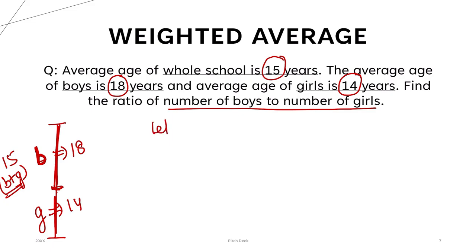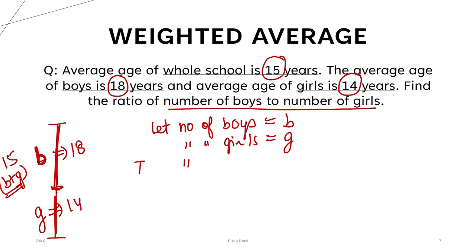So let's start. Let the number of boys in the school be B and the number of girls in the school be G. Now the total number of students in the school is B plus G. I hope this is clear.